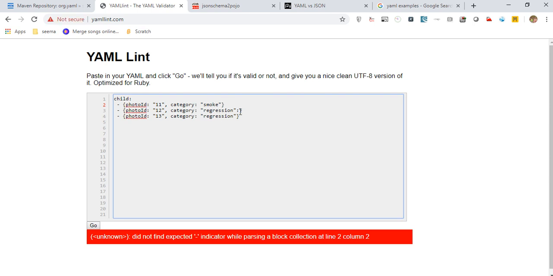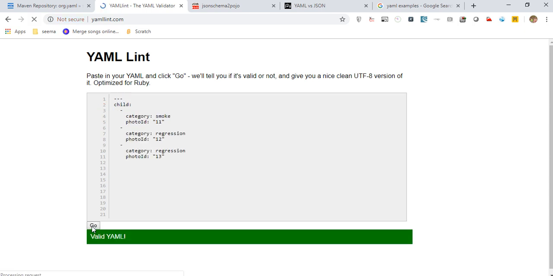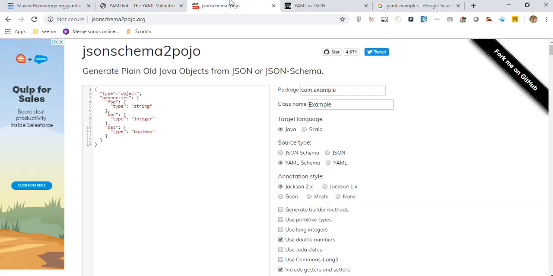So we can remove this extra curly braces which we have added. Now we will again click on the go. See, YAML is valid. So using these sites, there are a lot of sites, you can go and check your YAML file. Now this is an awesome site. It actually converts a JSON to POJOs.